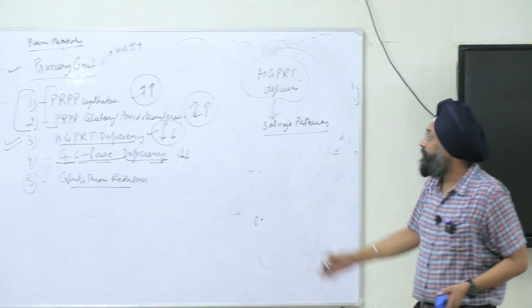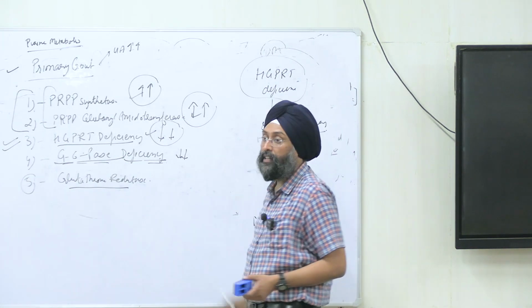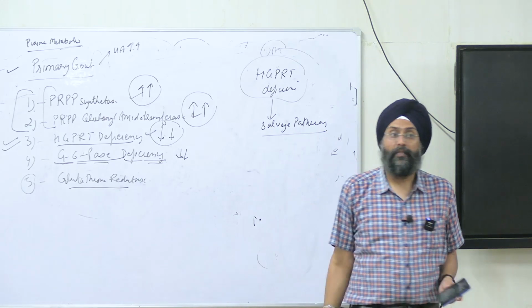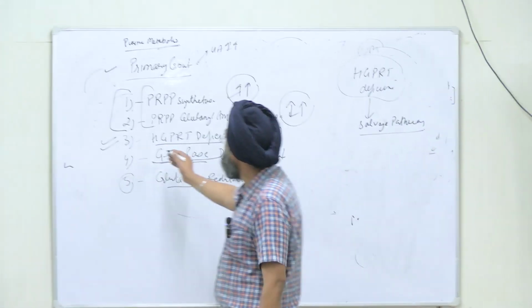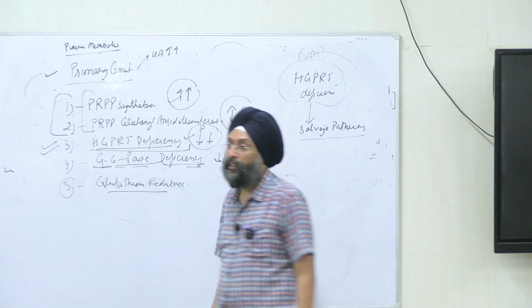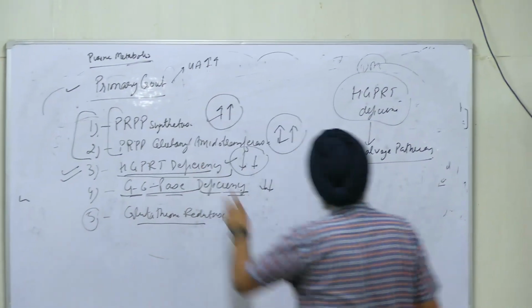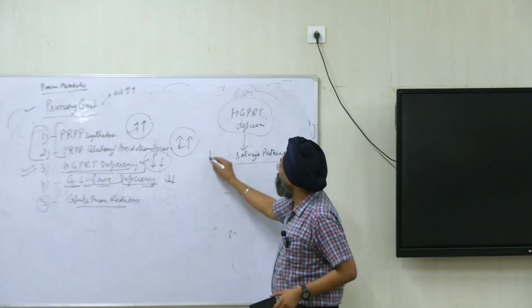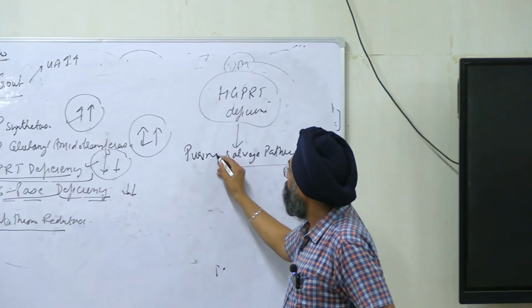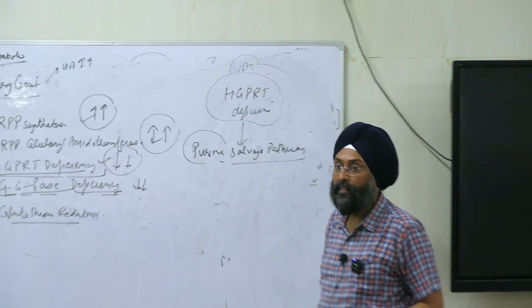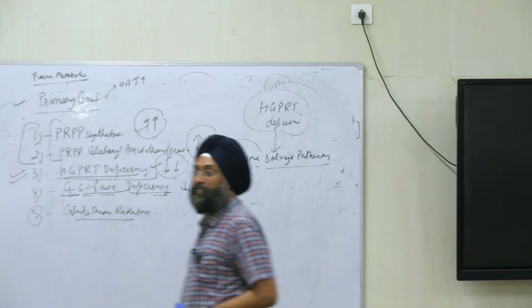Now we have deficiency of this enzyme HGPRT. What will happen? Now we are starting with HGPRT deficiency, and it is an enzyme of the purine salvage pathway. What was the salvage pathway?